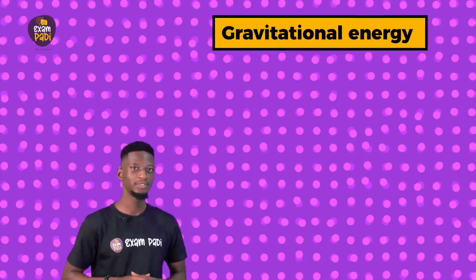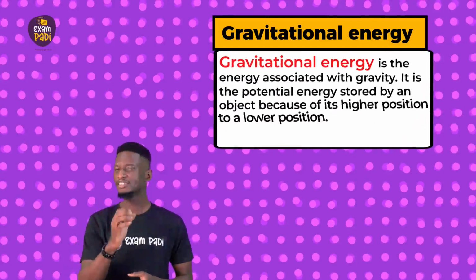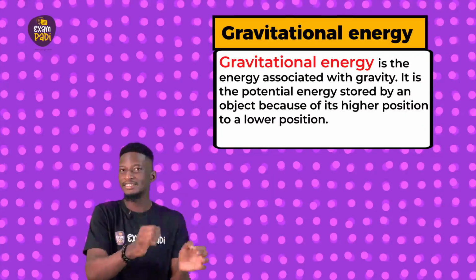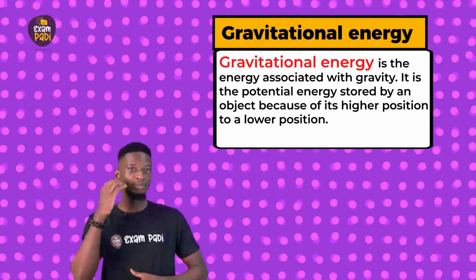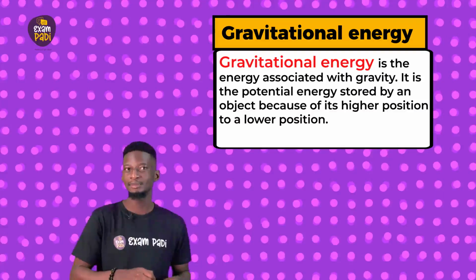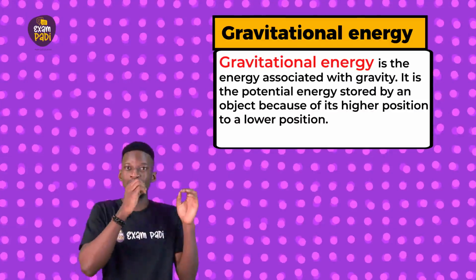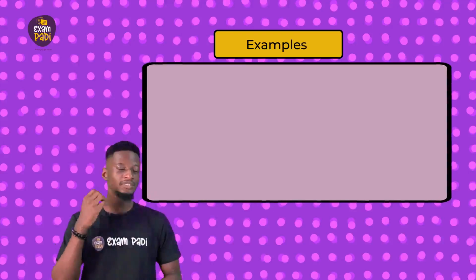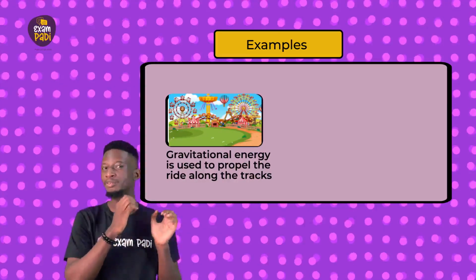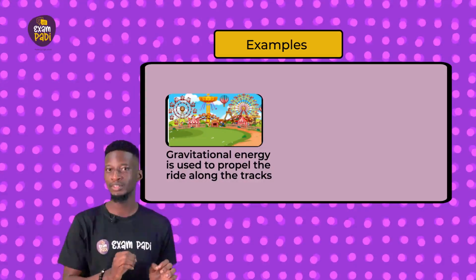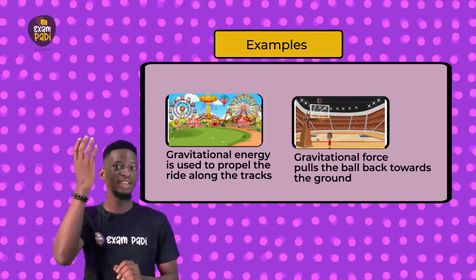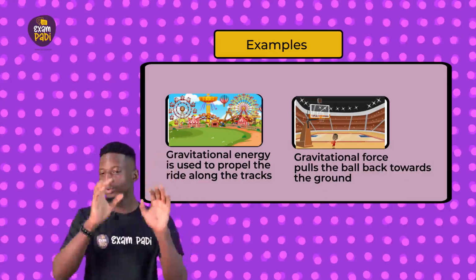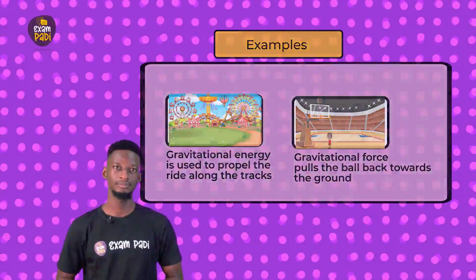Gravitational energy. As you may have guessed, gravitational energy is the energy associated with gravity. It is the potential energy stored by an object because of its higher position compared to a lower position, for example, if it's further away or closer to the ground. Gravitational energy is used to propel the ride along the tracks of a roller coaster. And when you throw a ball into the air, gravitational force pulls it back towards the ground.